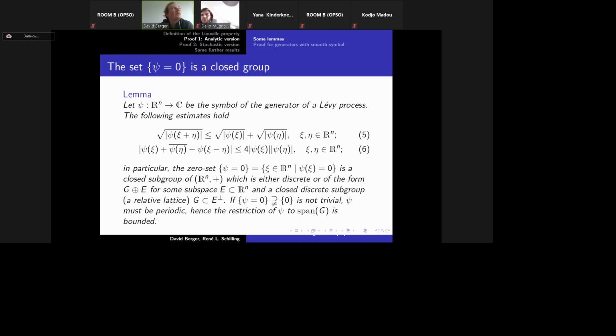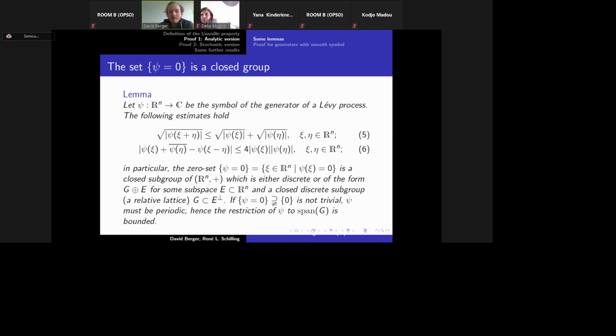You can say that if psi has only the trivial zero group, then this function also defines a distance function. And how to see that this is a group? Just assume that psi of xi is equal to 0 and psi of eta is equal to 0. And you see that psi of xi plus eta is smaller or equal than 0 in norm, so it's also 0.